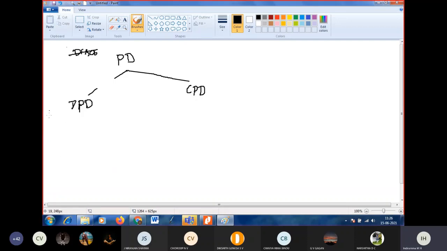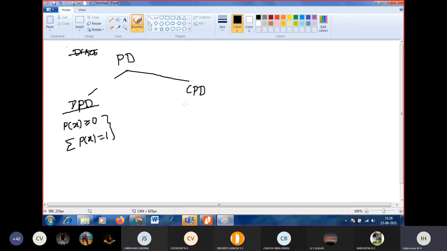In discrete probability distribution, if you say it is a discrete probability distribution function, what is the first condition? P of x greater than or equal to what? 0. And what is the second condition? Summation of P of x equal to what? 1. These are the two conditions for the discrete probability distribution.